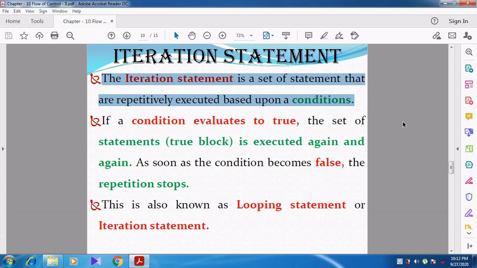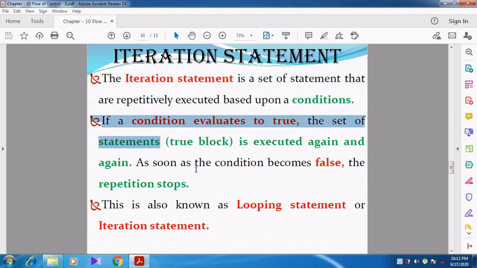Iteration statement means it is a set of statements that is going to be executed repeatedly. It is based on the condition. Now you see here, if the condition evaluates to true, the set of statements is repeated again and again. That is, the true block is executed again and again.